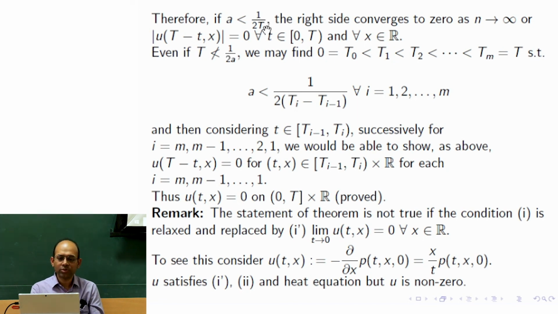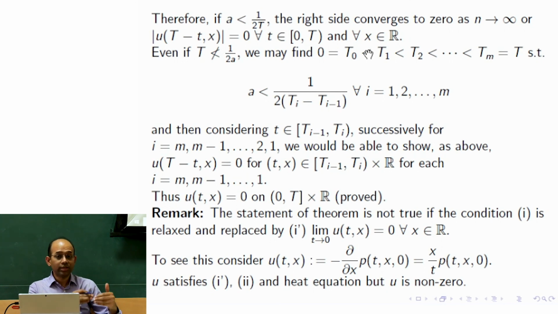So a is less than 1 over 2t, then t is less than 1 over 2a. And for the heat equation, we are now going to take these subintervals one at a time. So now, instead of capital T, we are going to take only T1 as our final time, and then we are going to prove that this is 0 everywhere till T1.